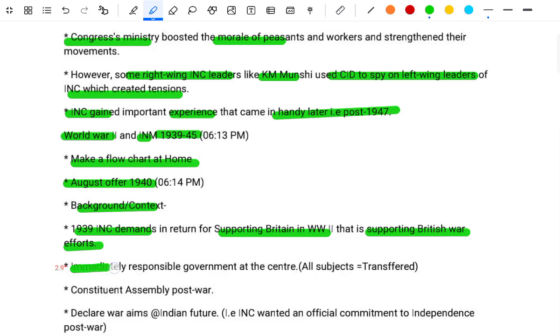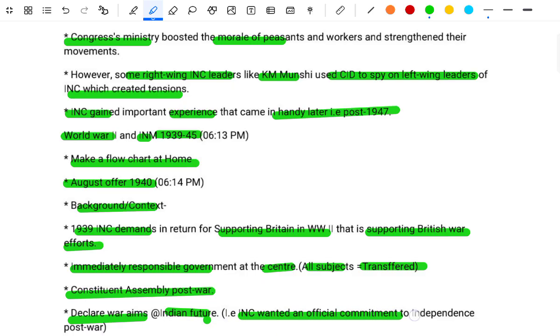an immediately responsible government at the center, with all subjects transferred, and a Constituent Assembly post-war. It also demanded that the war aims and Indian future be declared. The Indian National Movement wanted an official commitment to independence post-war.